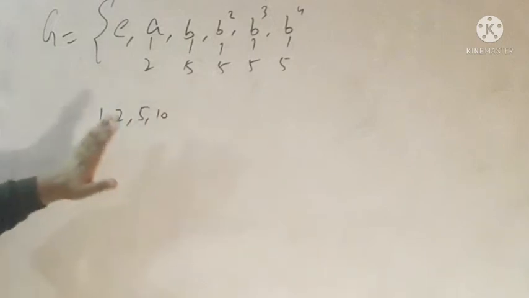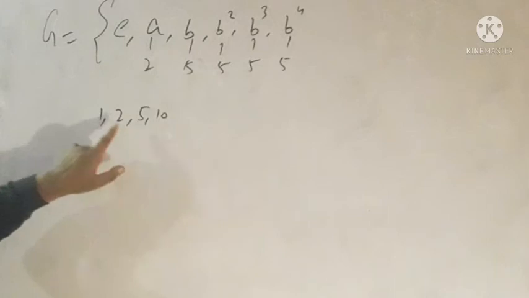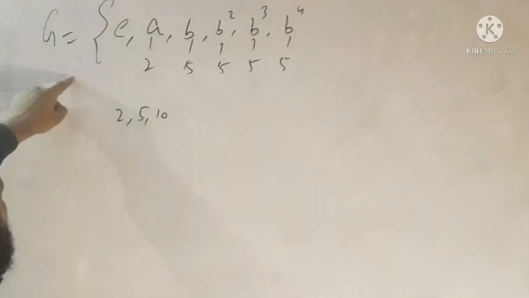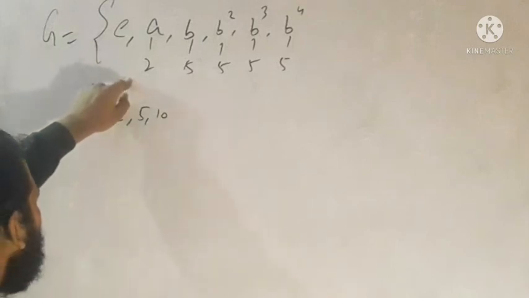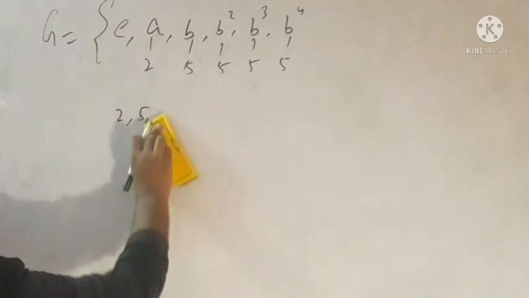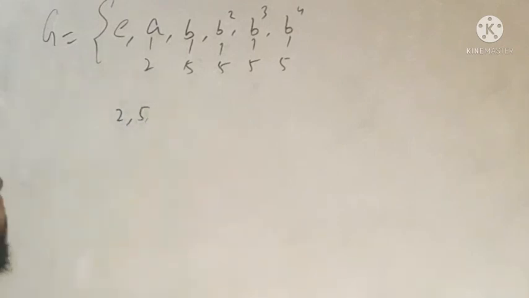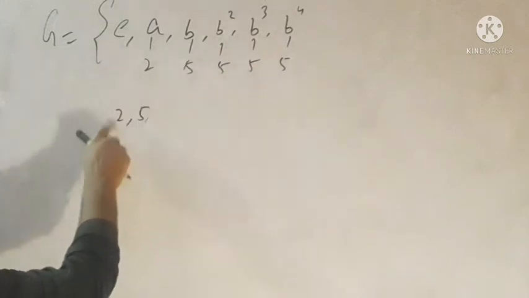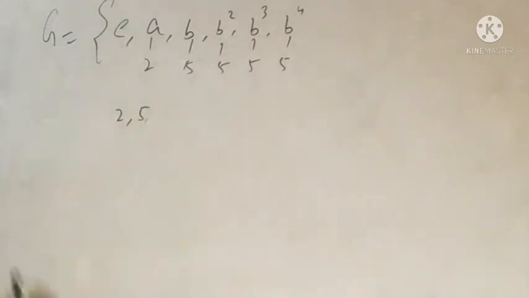There is no other element of order 1, since the element of order 1 is always unique, that is the identity. And since we are discussing non-abelian groups, the group cannot have an element whose order equals the order of the group, so 10 is also not possible. So the only possibility is that the remaining 4 elements have order 2 or order 5.